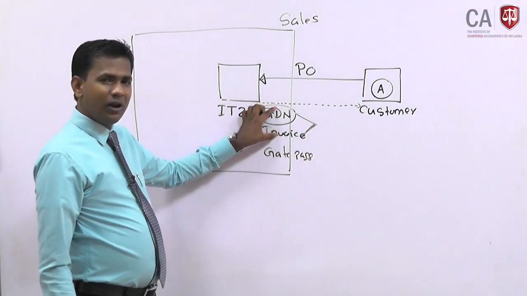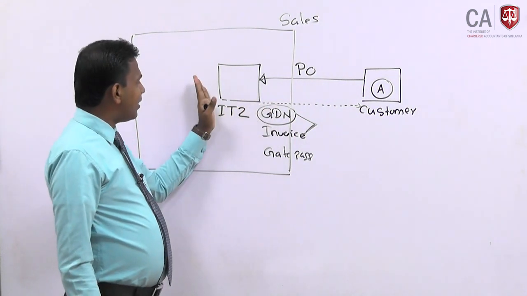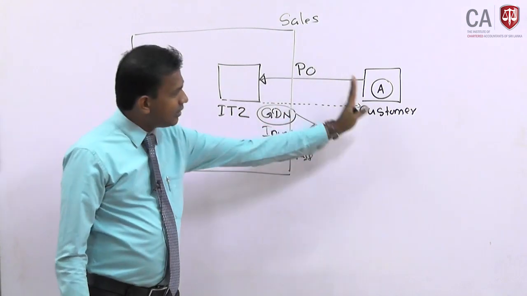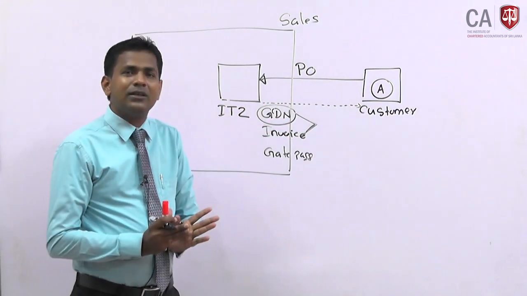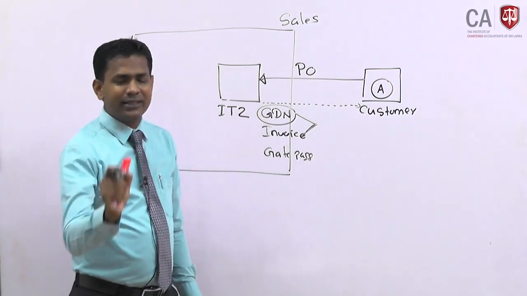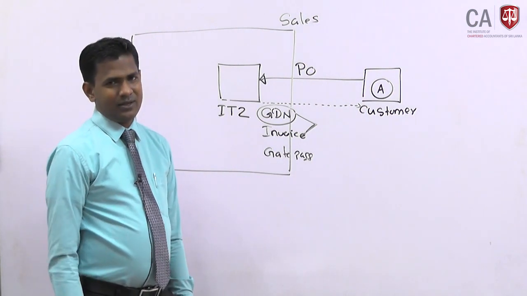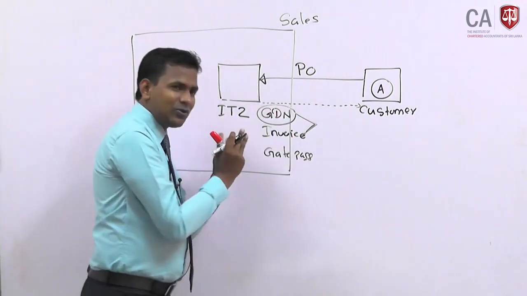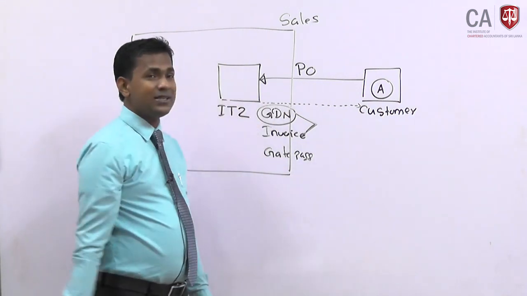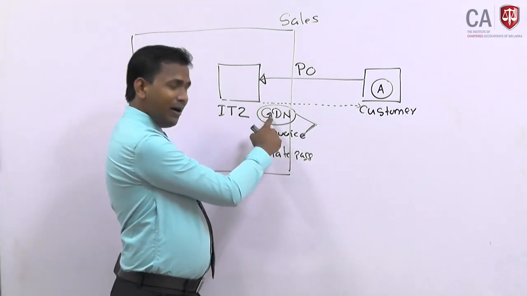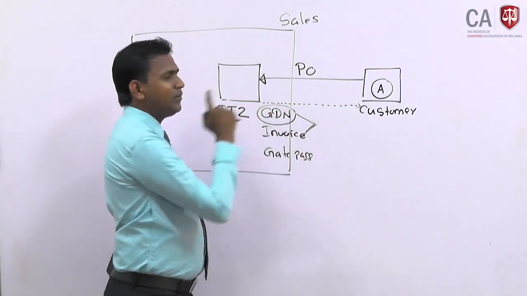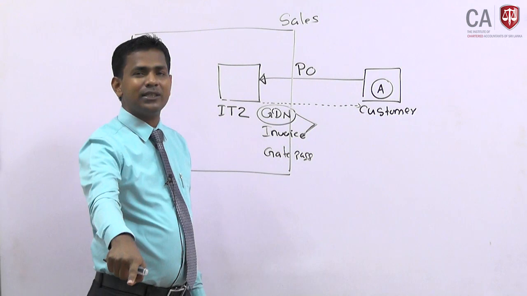There should be a proper control over whether these things are taken out from the store and taken out from the company premises until they are delivered to the customer. There should be adequate internal controls in place in the business organization. That is the overall objective of the examiner in testing by giving this question. The examiner is not touching the entire internal control, but the internal controls relevant to the goods dispatch note and the invoice. Why should these two be interconnected? That is the control objective tested in the paper.